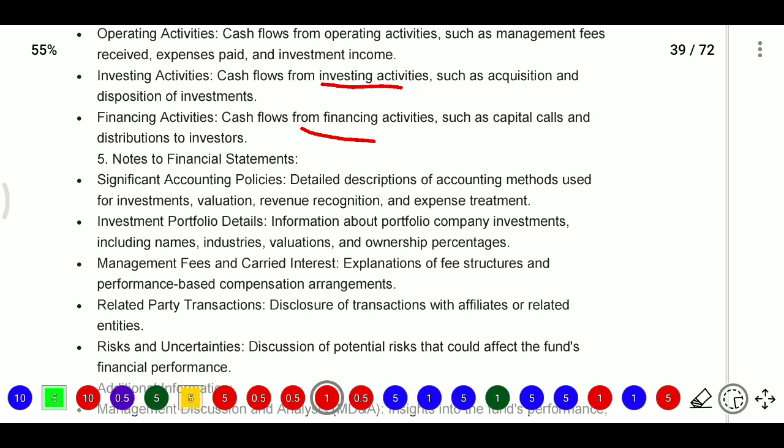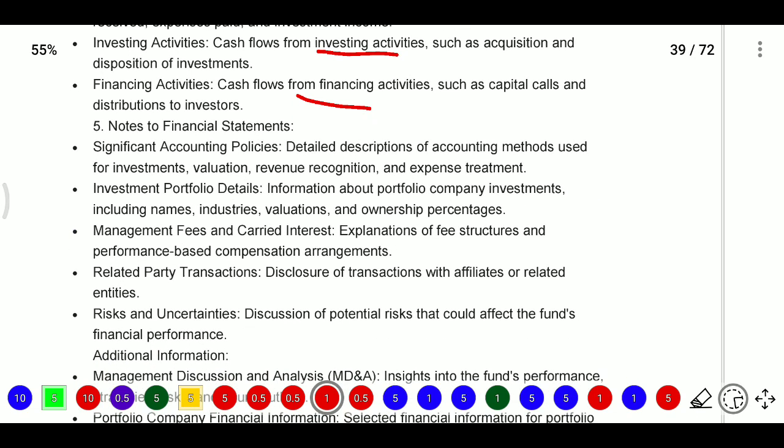Now, notes to financial statements. Notes to financial statements will include significant accounting policies, investment portfolio details, management fee and carried interest. Significant accounting policies means a detailed description of the accounting method used for valuation. What valuation methods we have used and what accounting methods we used will be provided in detail in the notes to financial statements. What valuation we have used, what the revenue recognitions are, and what expense treatment we have taken for significant accounting policies, for that we will provide a detailed description.